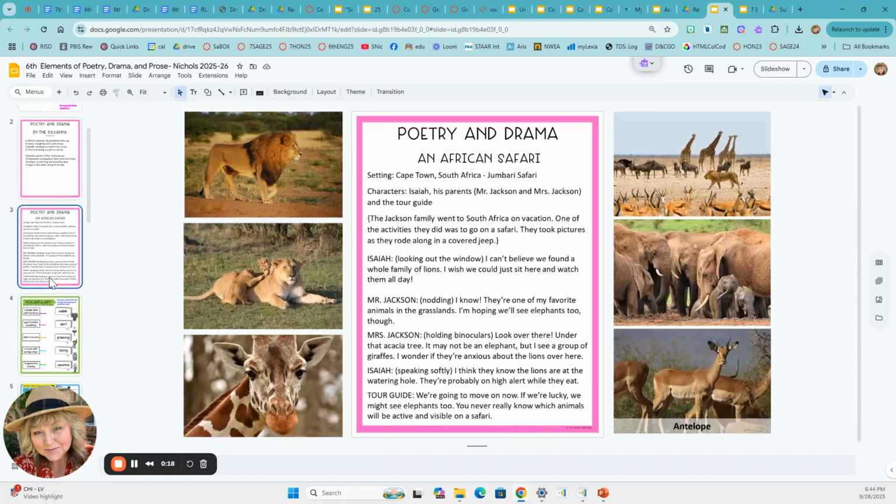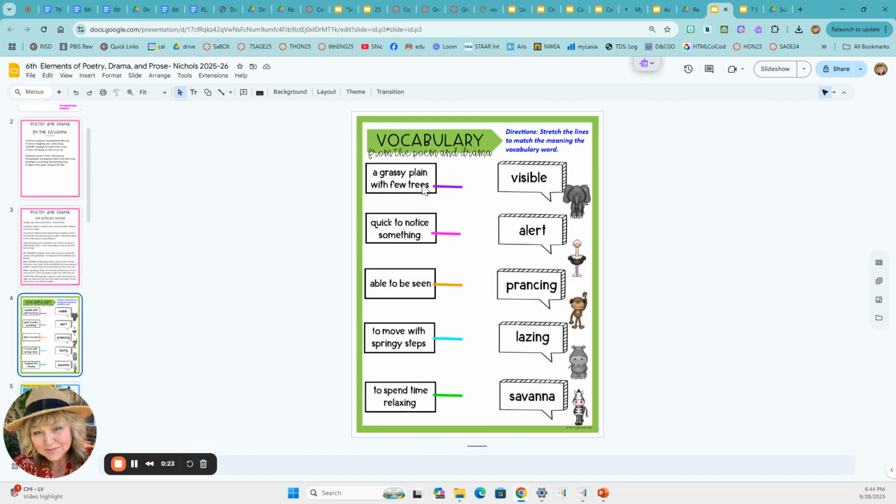You're going to read the poem, read the drama, and then you have some vocabulary that you're going to stretch the lines to match the meaning of the vocabulary words. Like a grassy plain with few trees would be called, and you have to kind of grab it, stretch it. That's a savanna. So you're going to do that.